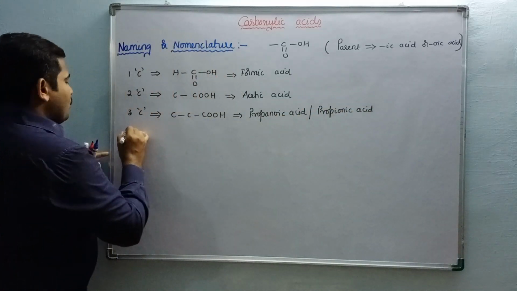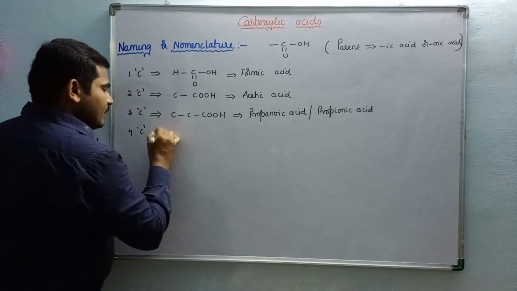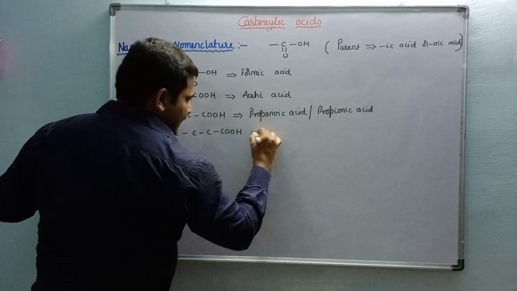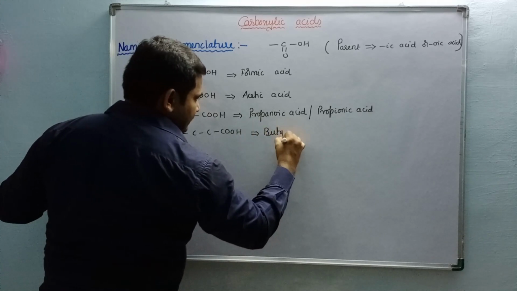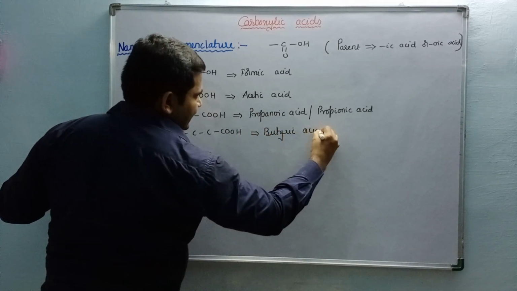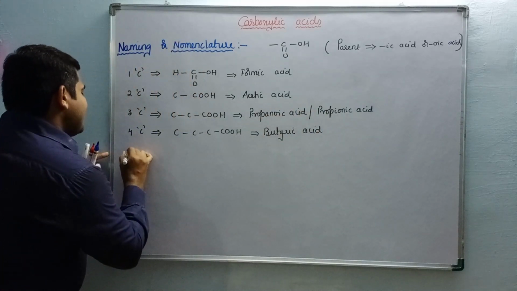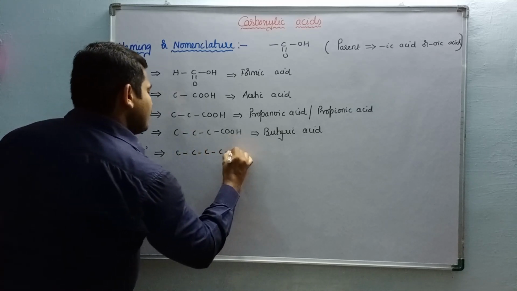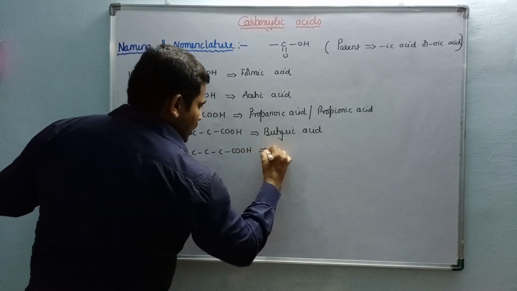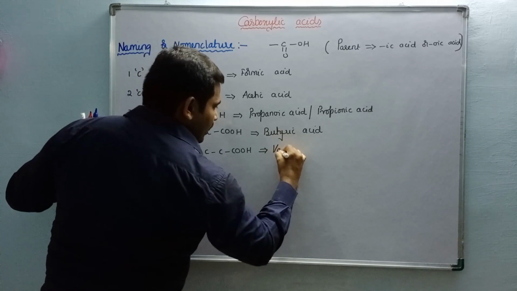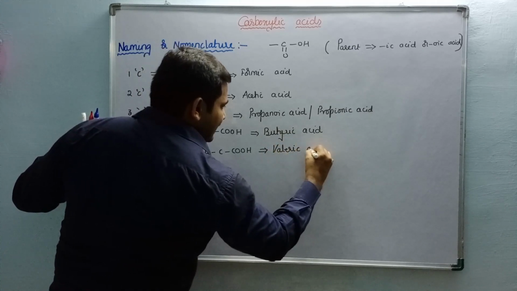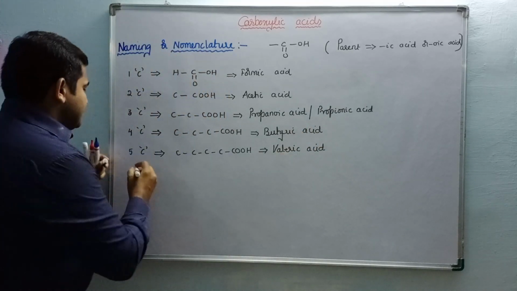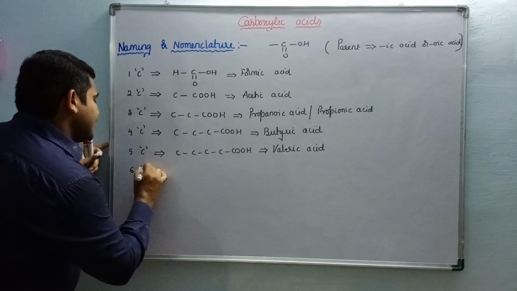Next, 4 carbons containing carboxylic acid is none other than butyric acid. 5 carbons containing compound is also called pentanoic acid or valeric acid. Next, 6 carbons containing compounds.